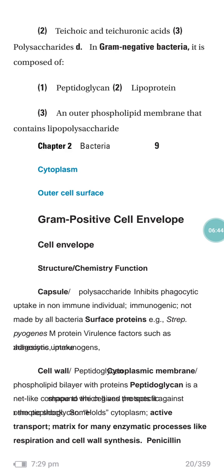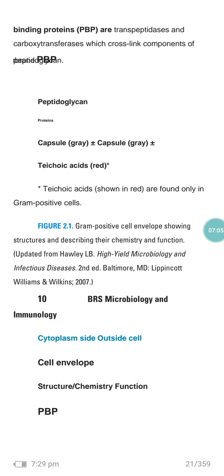The cell wall or peptidoglycan, and the cytoplasmic membrane. These are a phospholipid bilayer with proteins. The peptidoglycan is like a net-like membrane against the folds that are present in the cytoplasm. They help in active transport. They have the matrix for many enzymatic processes like respiration and cell wall synthesis. Penicillin-binding proteins are the transpeptidases and carboxypeptidases, which cross-link the components of the membrane.